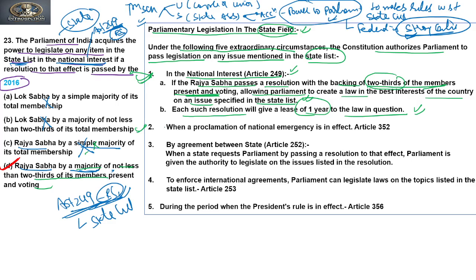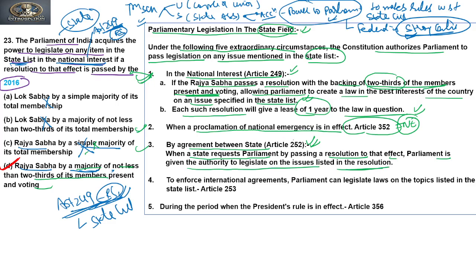The second circumstance is when a proclamation of national emergency is in effect, Article 352. So during a national emergency also, the Parliament is empowered to make laws with respect to the State List. Then by agreement between the states, that is Article 252, which says when a state requests Parliament by passing a resolution to that effect, Parliament is given the authority to legislate on issues listed in the resolution.